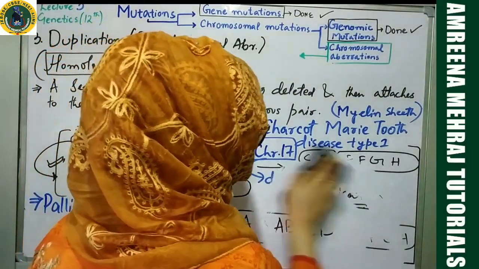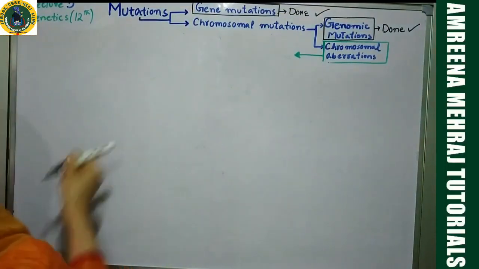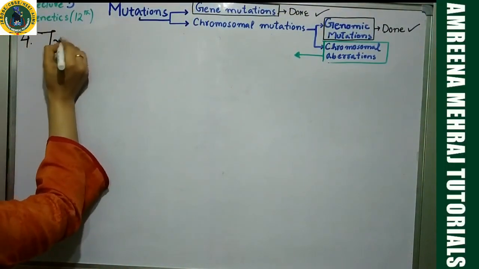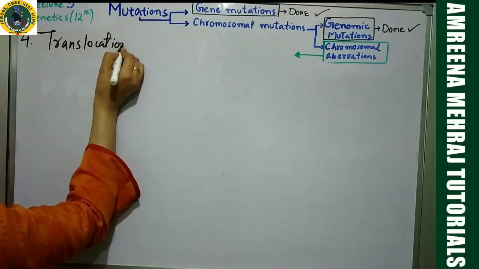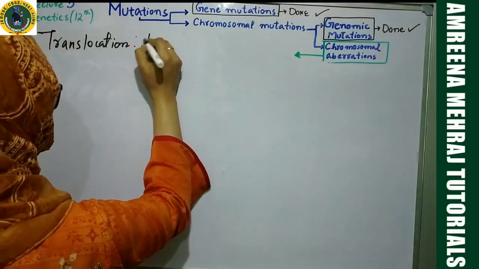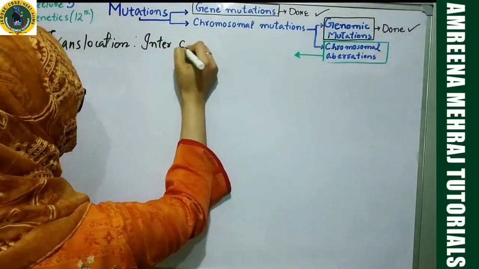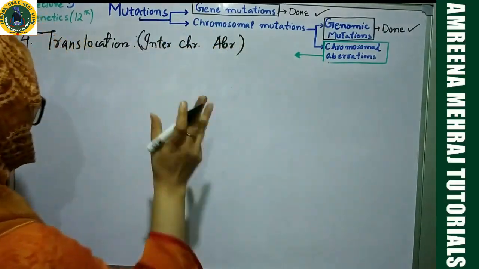Let's go to translocation. Let us now take translocation. The last type, 4th, is translocation. It's similar to duplication. Now you will come and understand the difference. Again, this is interchromosomal aberration. Okay, 2 chromosomes involved.